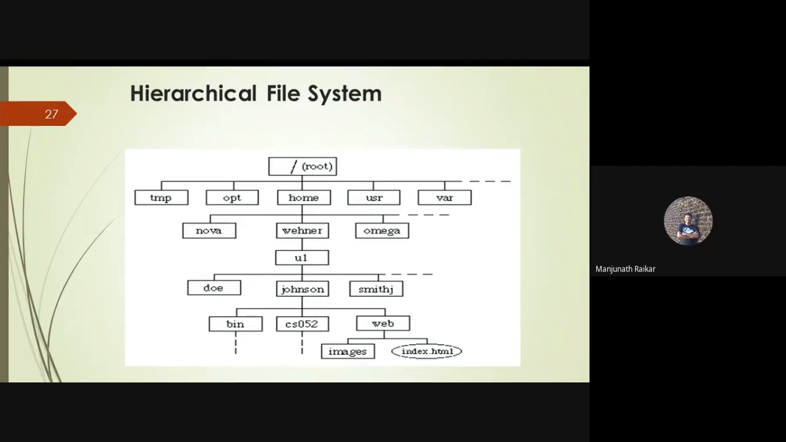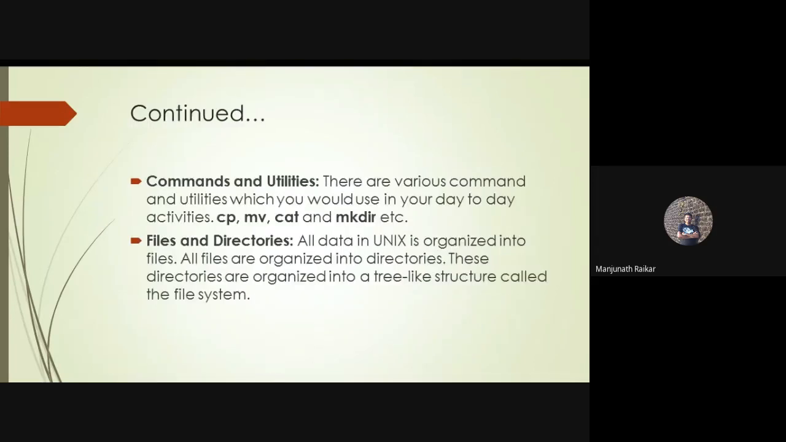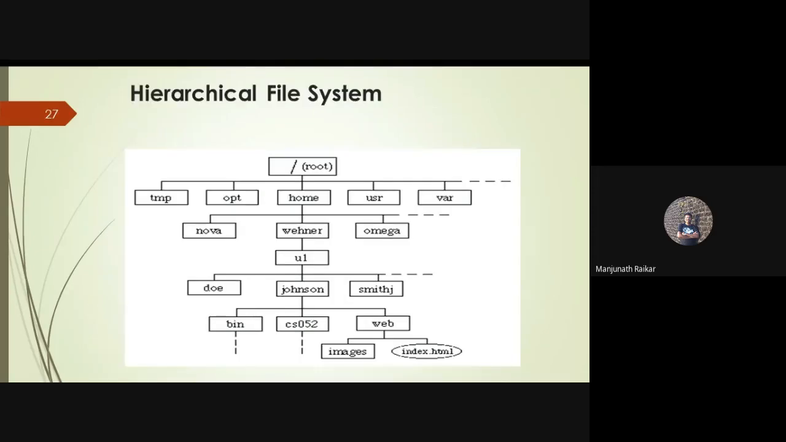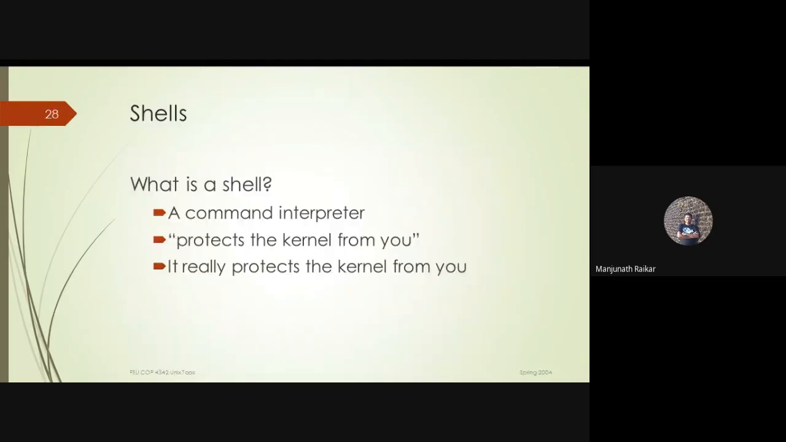So like this, directories and files are being arranged in a systematic manner. That's why it is called a hierarchical file system or tree-like structure. This is a structure like a tree. Clear? Root is there, and along with the root, there are various subdirectories, and there are various sub files.